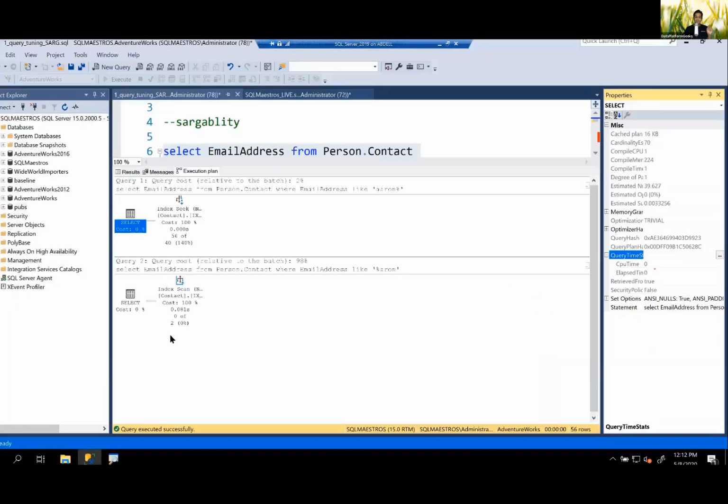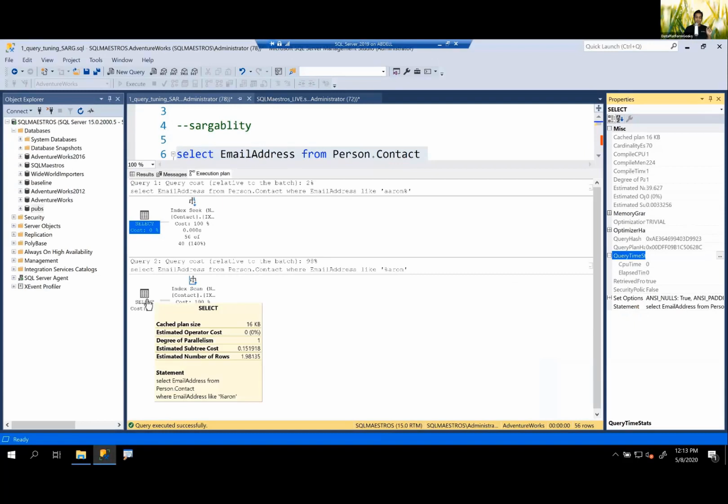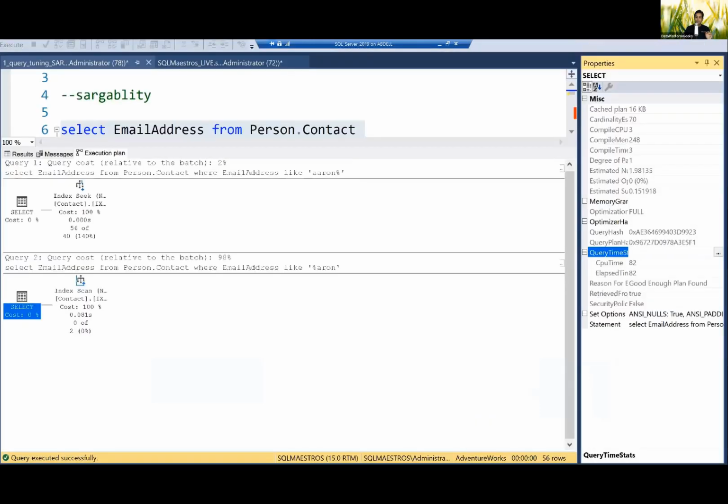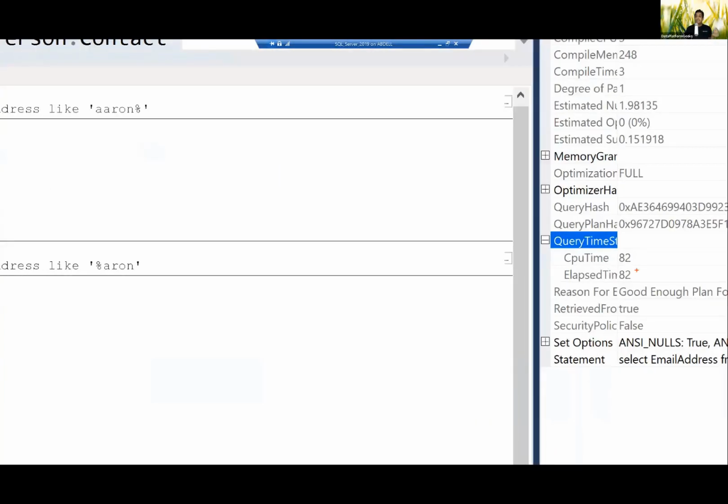But what happens with scanning? If I take this cursor and put it on select, press F4, and expand this query stats here, look at what you see. CPU time and elapsed time have some milliseconds there, like 82 milliseconds. Can I say that this was 82 times more expensive? Well, not really, because these are actual runtime statistics, but you can see that there is a good amount of cost associated.